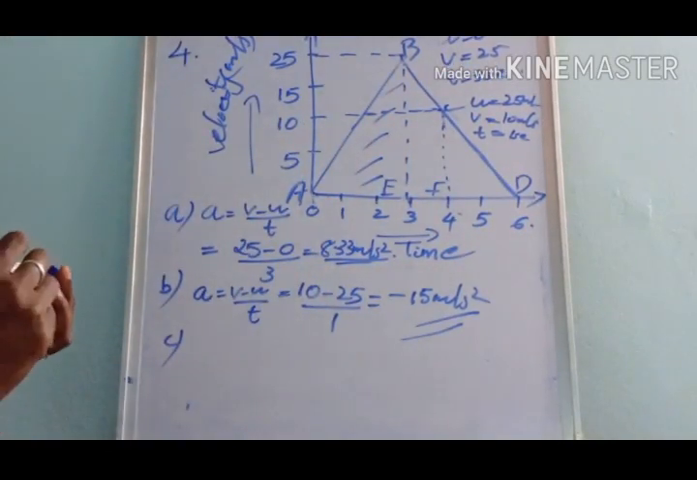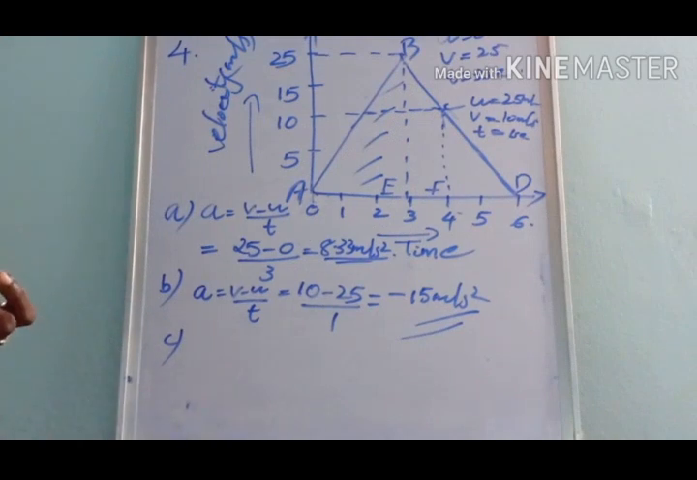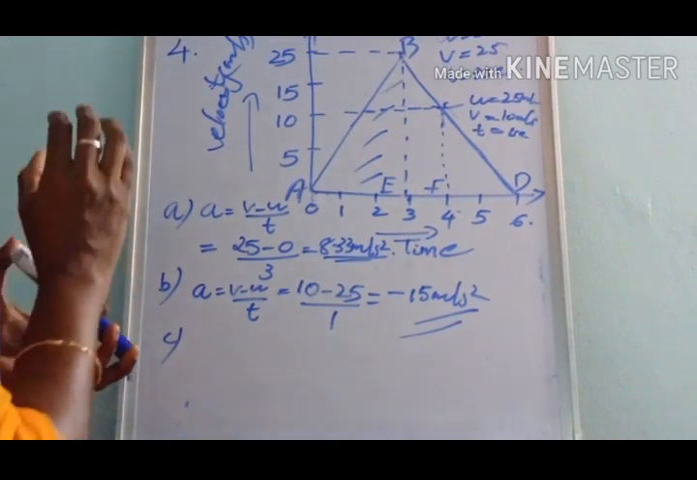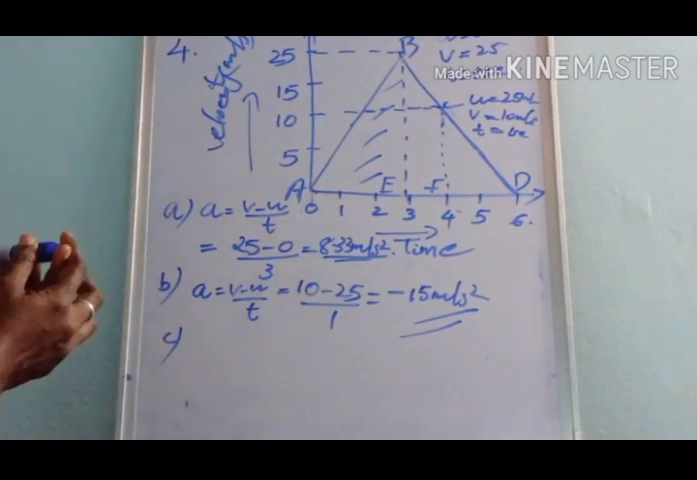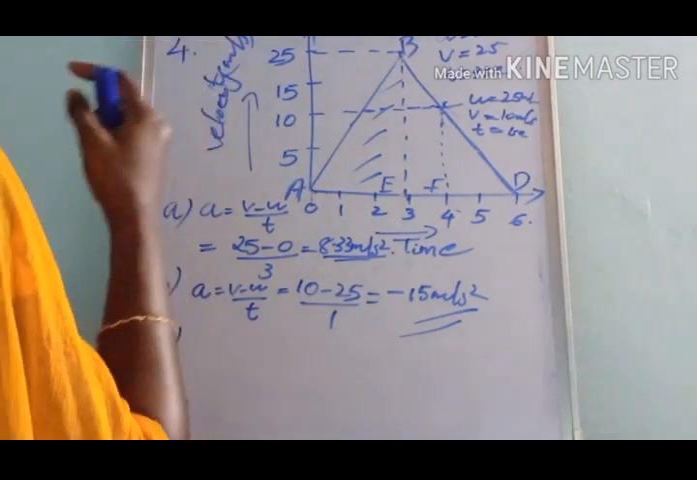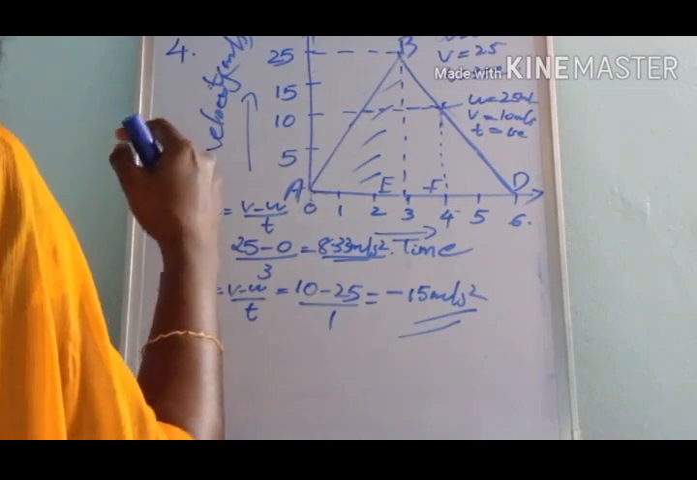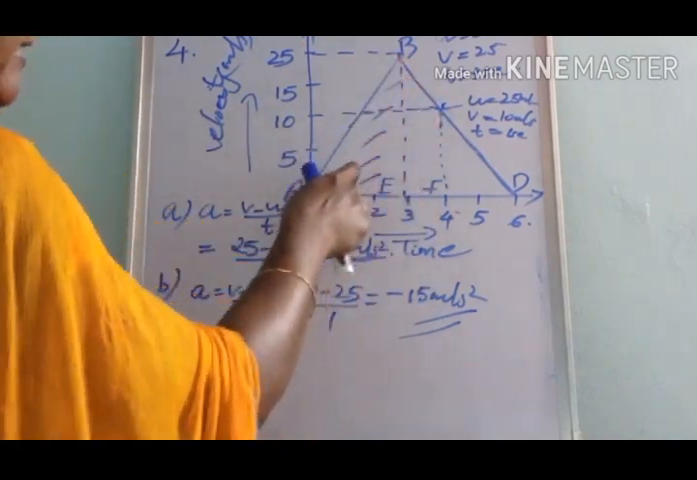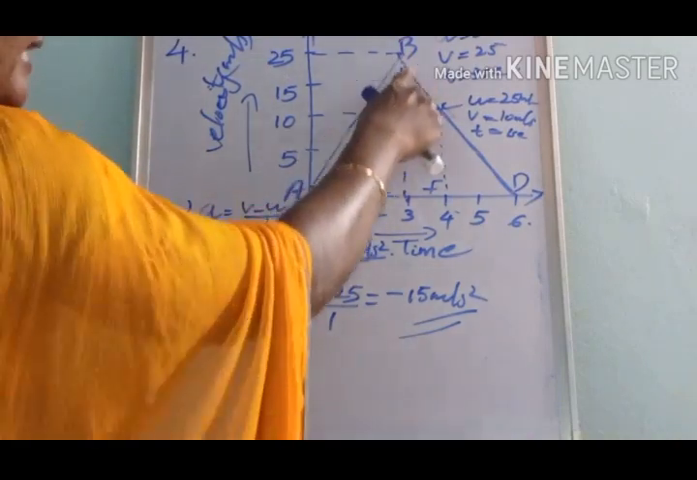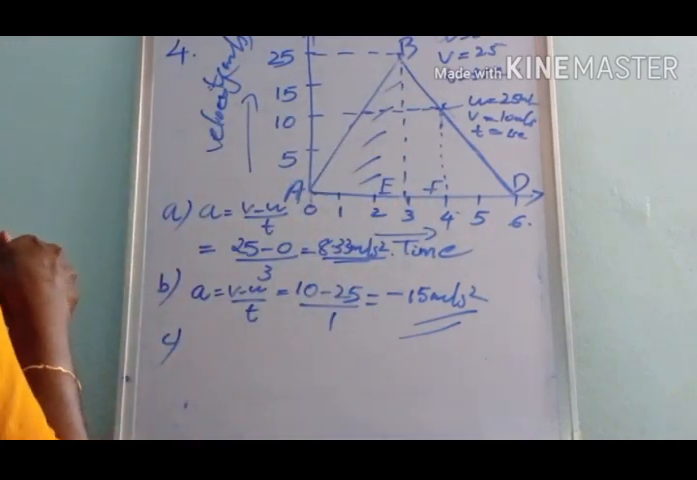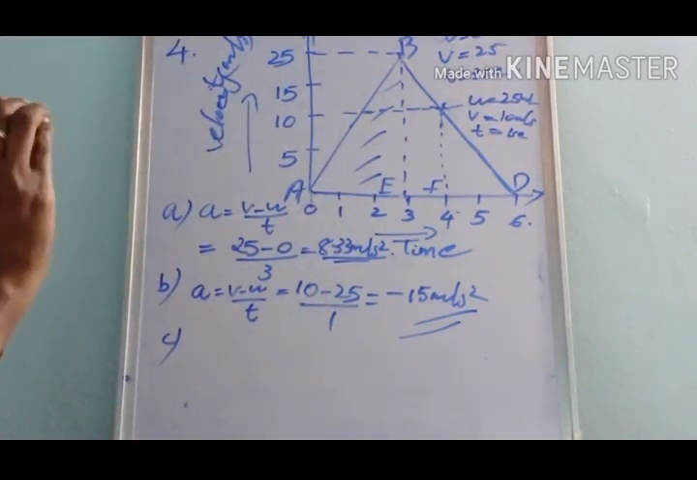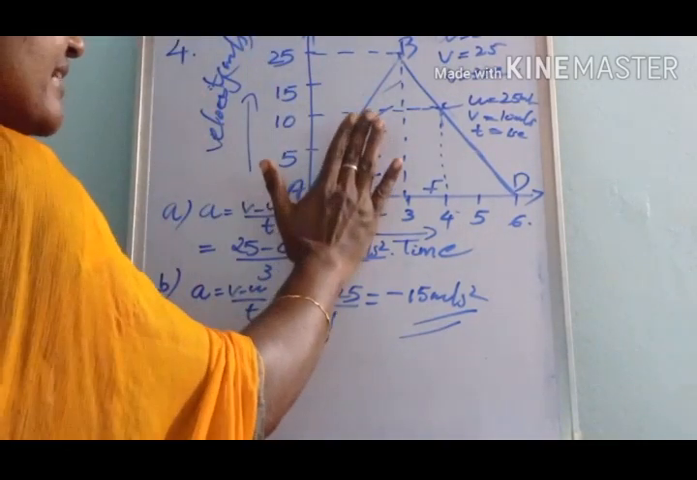From the velocity time graph, how can we calculate the distance travelled? It is equal to the area under the velocity time graph. Here we have to find the distance covered in the region ABE. This portion ABE represents a right angled triangle. So the distance travelled is equal to the area of this triangle.